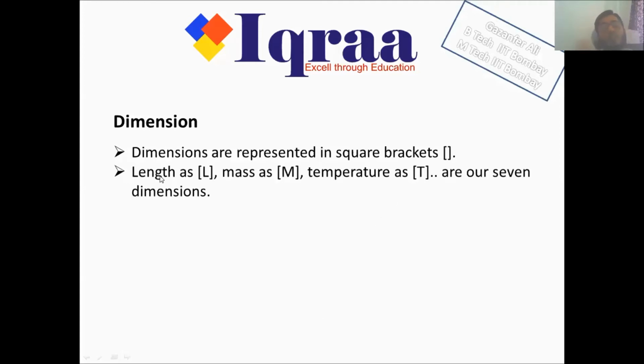If length is to be represented, it is L enclosed in this square bracket. For mass, I will say capital M enclosed in this square bracket. For time, capital T enclosed in this square bracket, and so on. For all the seven fundamental quantities, we can represent them by the 7 dimensions.